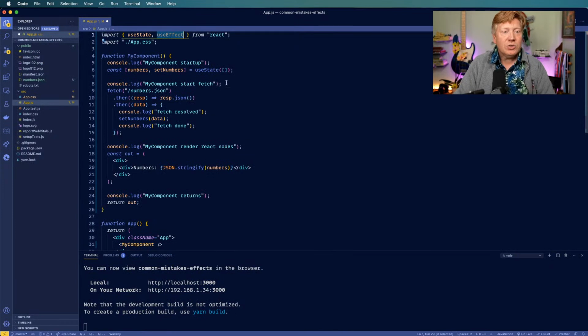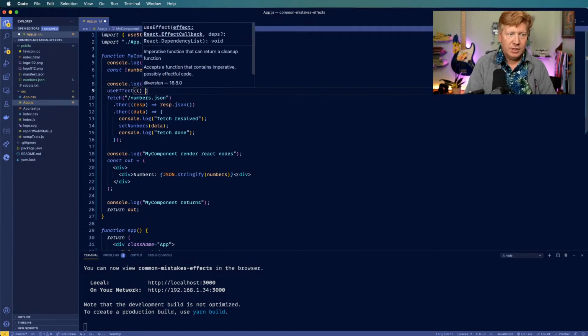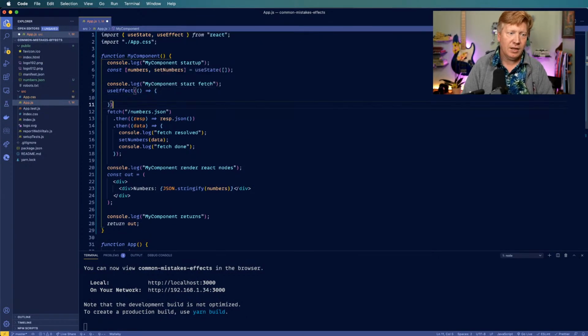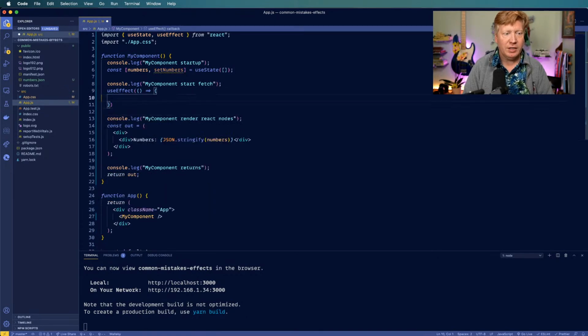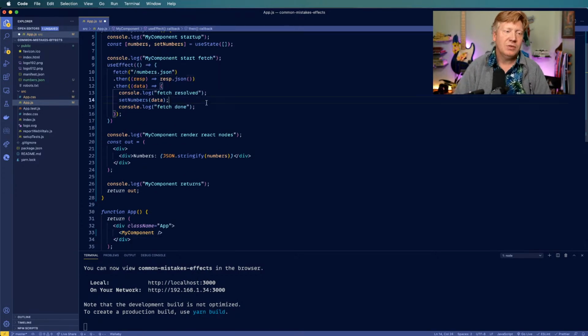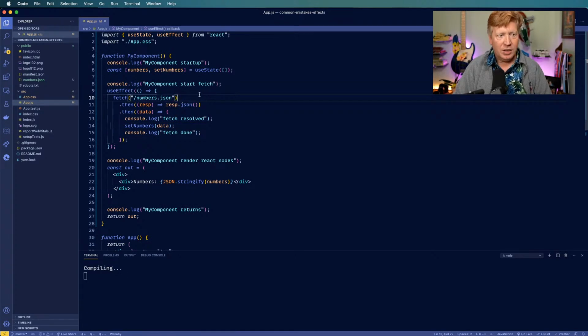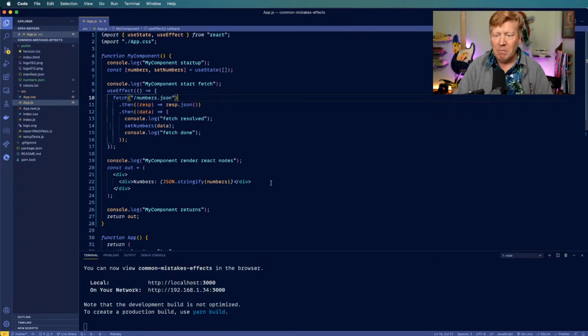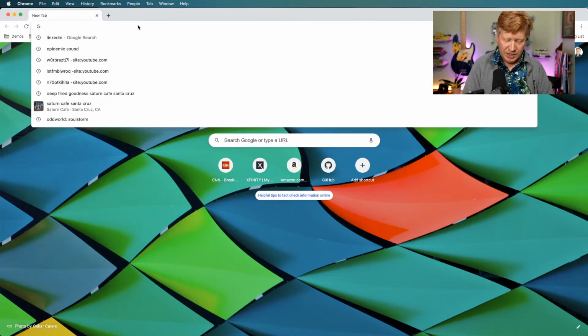And so how does useEffect work? Well, useEffect takes a function and then a dependency array. But we're not going to put any dependency array in yet, because we're just going to imagine that this is going to somehow magically work. If we just wrap everything in a useEffect, that should be good enough, right? It's going to magically figure out what we're doing and magically get rid of this problem. So let's see, does that work?